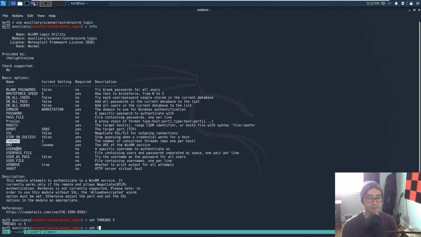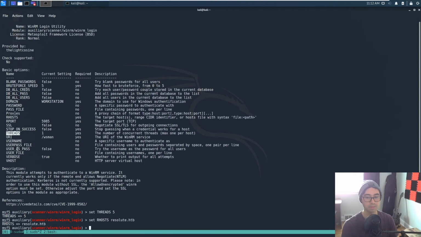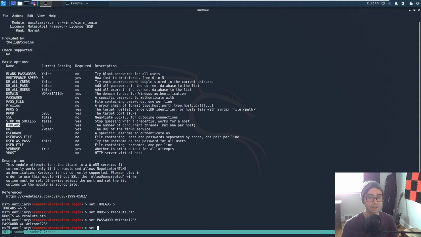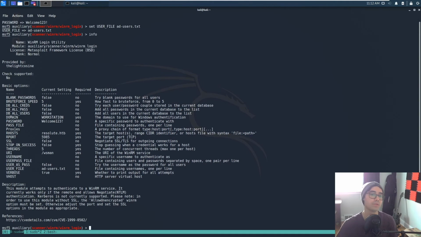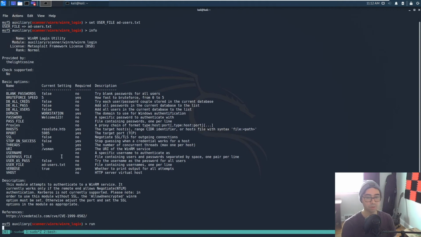I like to set the rhosts to resolute.htb. Set password is welcome123. And then set user file to AD users.text. Let's go info again to see which fields we still might want to fill out. And it looks like we can just go and run this, so let's go run.